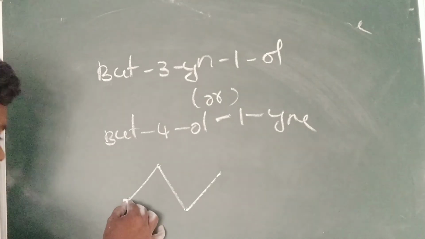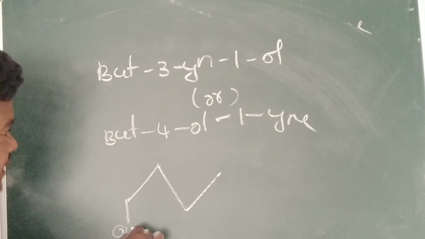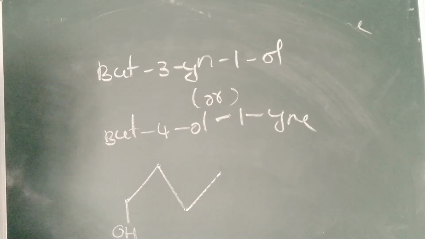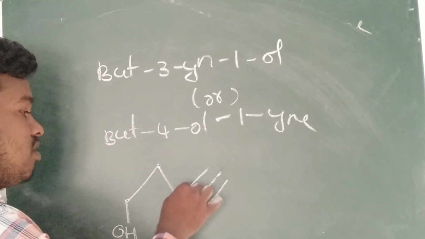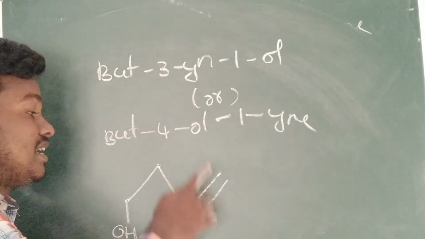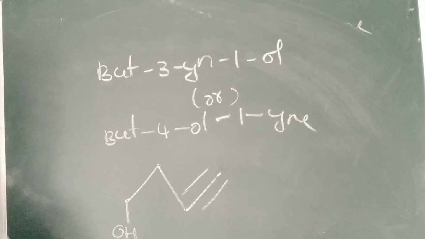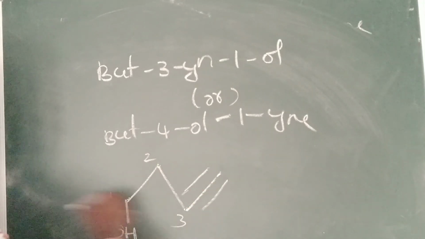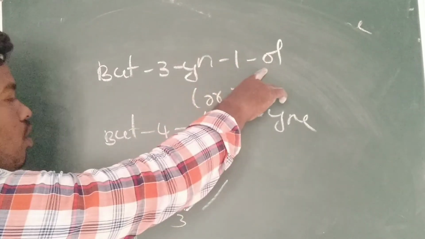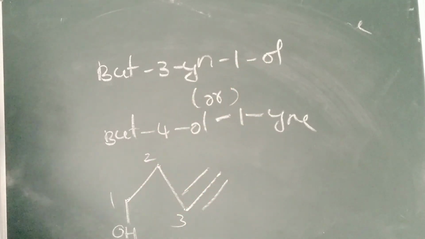A function group, whatever the suffix is there, should get the least number. Priority order is there, no? In the priority order, it is treated as a suffix, and we treat double bond or triple bond as well. So automatically it will become suffix 1, suffix 2. So 1-ol-3 is there.